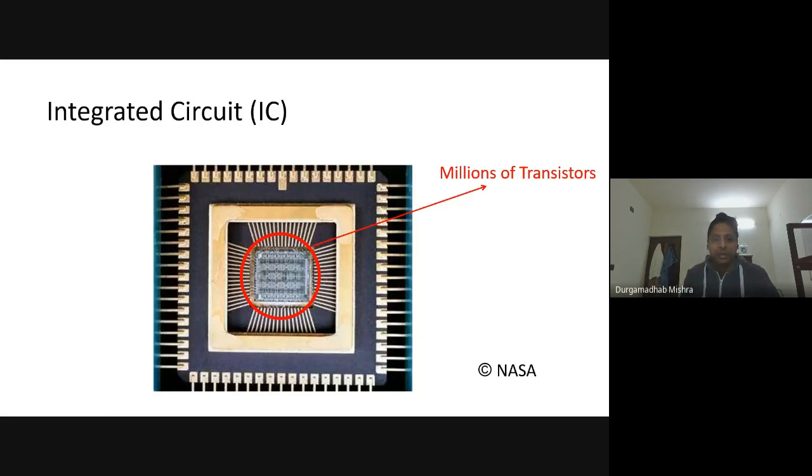But if you break it, what you will see is something like this. These are all metallic connections. But what you see here within this red circle, this square, is basically the silicon chip on which you have all these transistors. A modern chip will have probably millions of transistors on it, interconnected, performing all the tasks it intends to do.